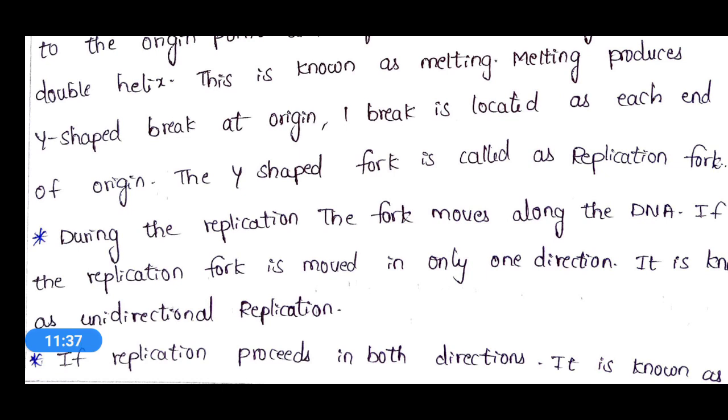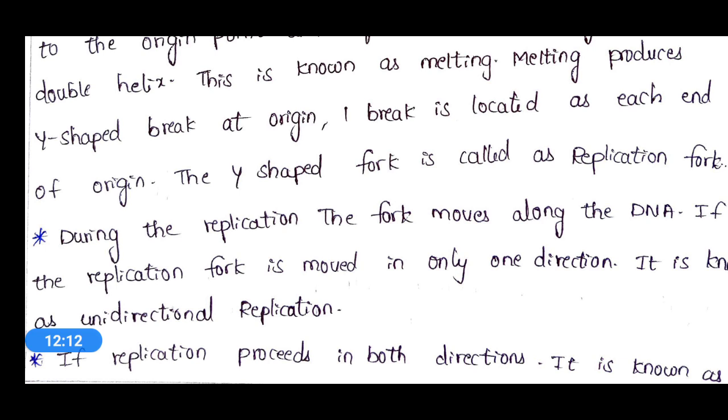The two DNA strands of parent DNA will be turned into a Y shape, seen at the origin site. The Y-shaped fork is called the replication fork. Whatever DNA strands are in Y shape are called the replication fork.